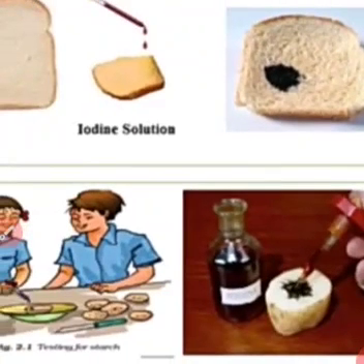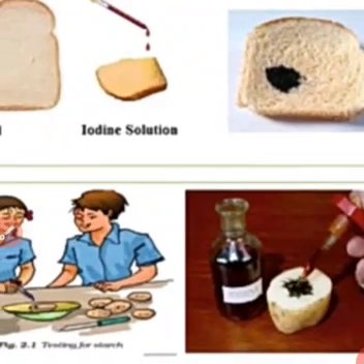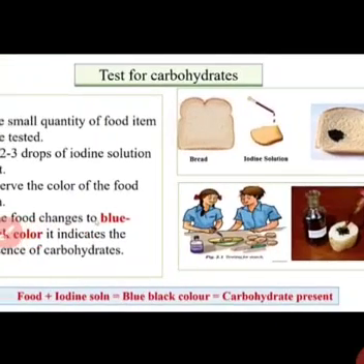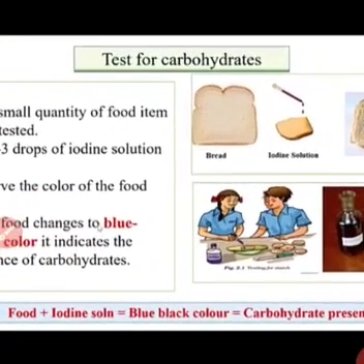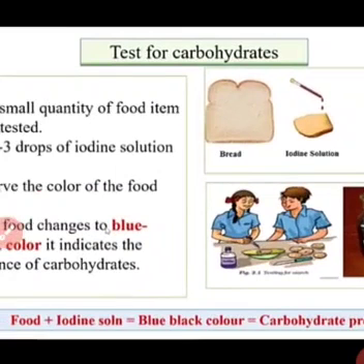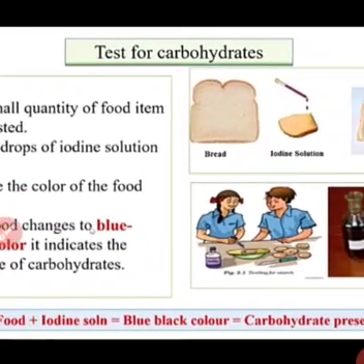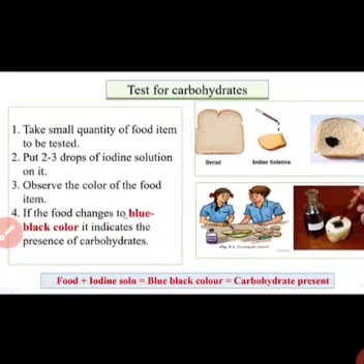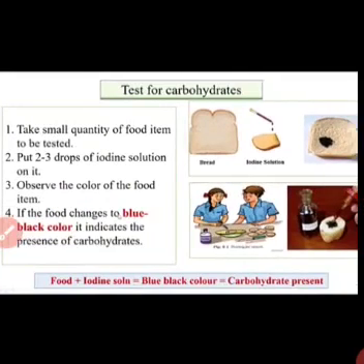In the formula it is written: food plus iodine solution. If the food is giving the blue black color, it means that particular food has carbohydrate present in it. Next, protein. Protein is also a bodybuilding food. So let's see how we can test whether protein is present.